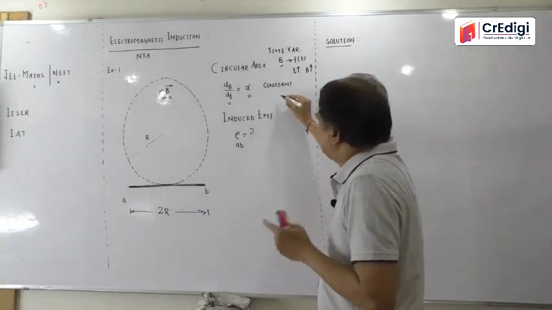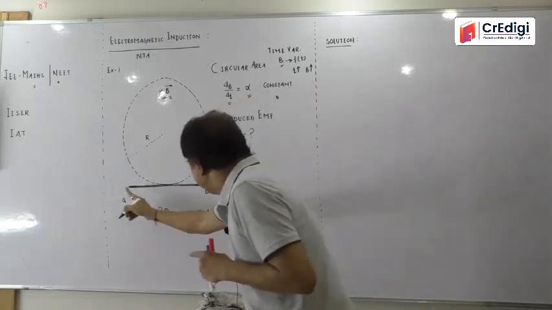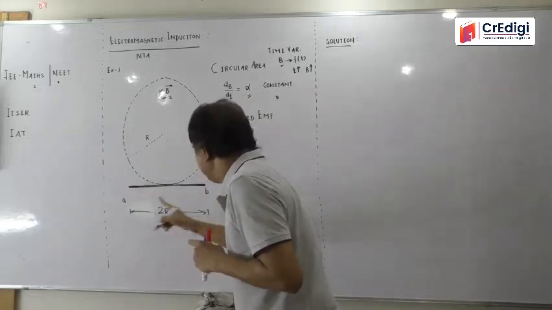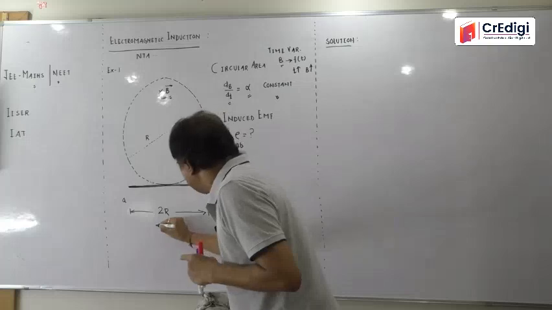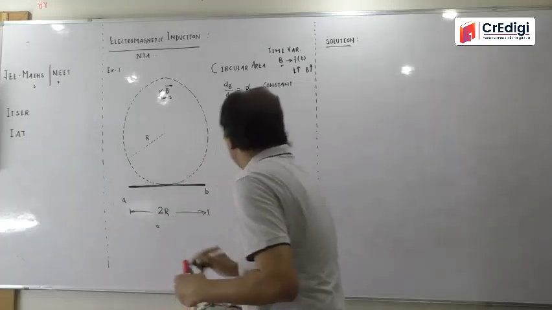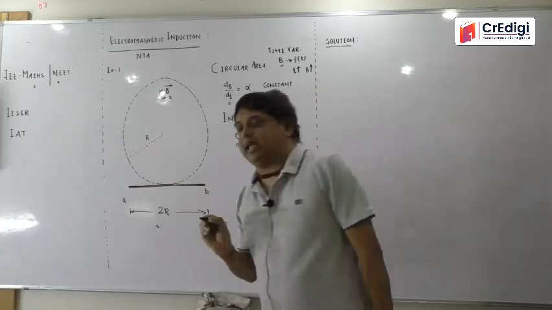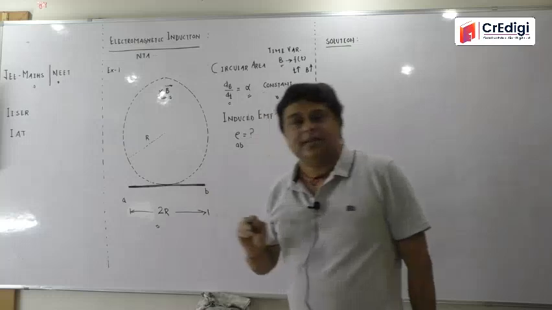So the magnetic field is changing and it is shown over here, and you just see that symmetrically a wire AB is placed, and this wire is of length 2r. It is placed very symmetrically, and the question is, find the induced EMF from A to B, or find the induced EMF in this wire.